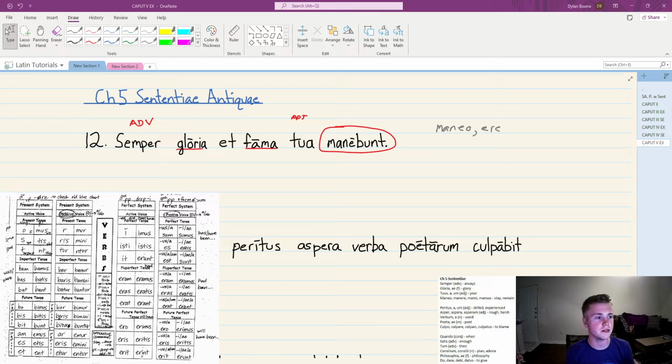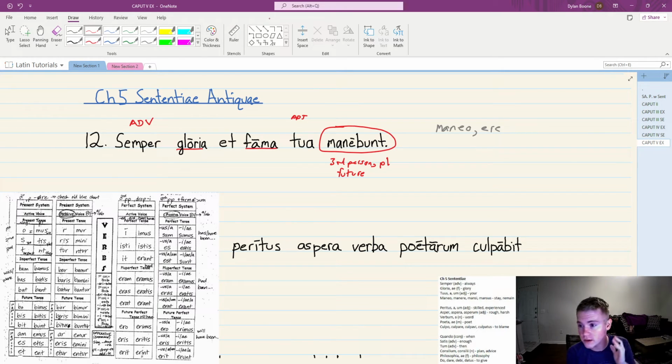And when you put bunt on, you get third person plural, and guess what? We are out of present. We are no longer in present, we are in future tense. All right, so we're not saying they are remaining, they will remain. So whatever we're talking about will remain.